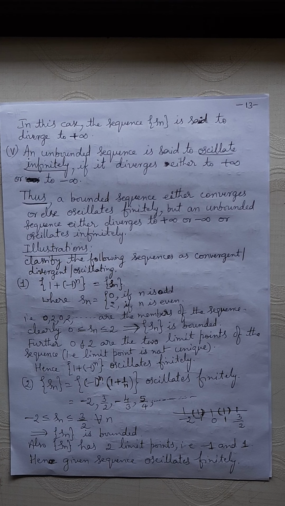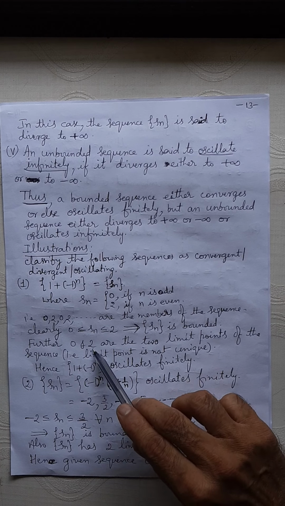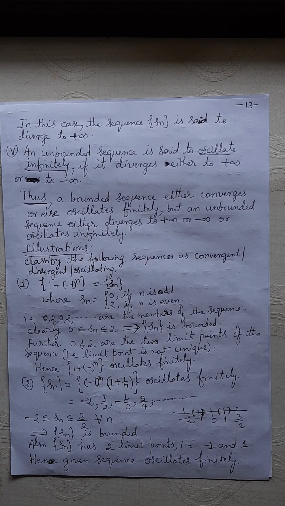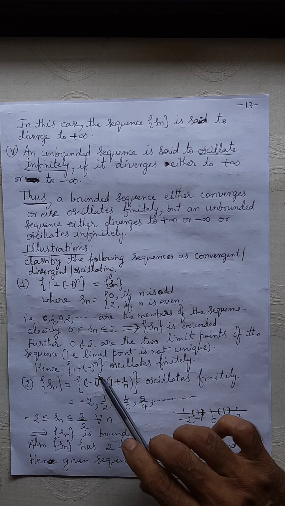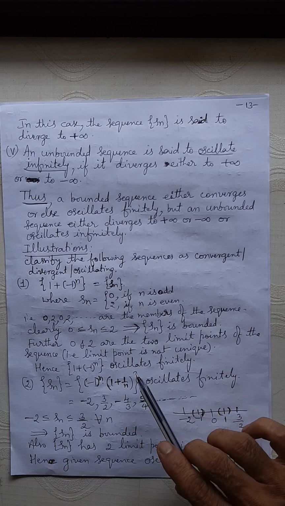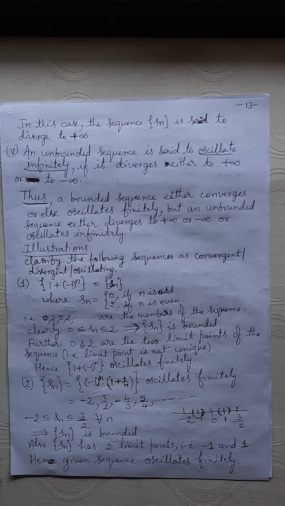The neighborhood of 0 contains infinitely many terms of the sequence. The neighborhood of 2 contains infinitely many terms of the sequence. Fine? Since there are two limit points, the limit point is not unique. Therefore, the sequence oscillates finitely. Why is it oscillating finitely? Because it is bounded and does not have a unique limit point.